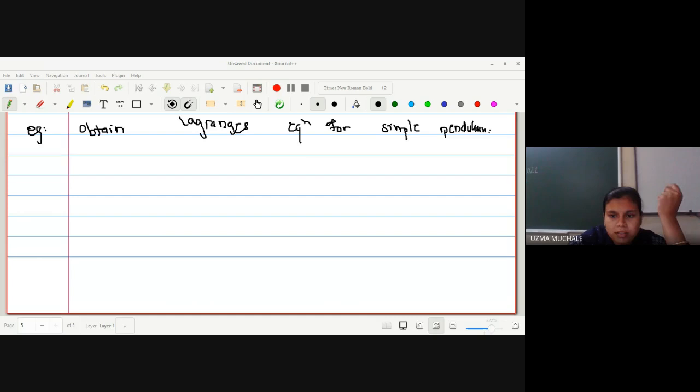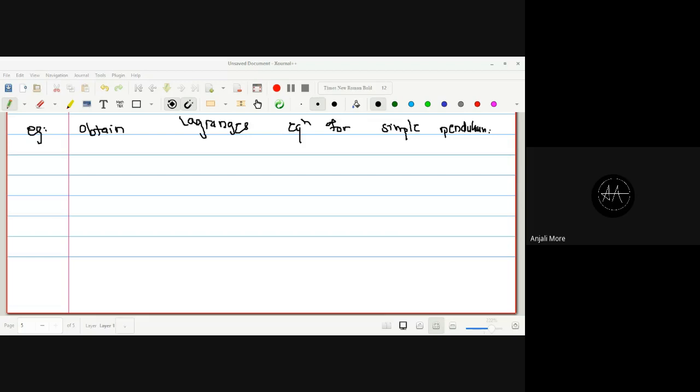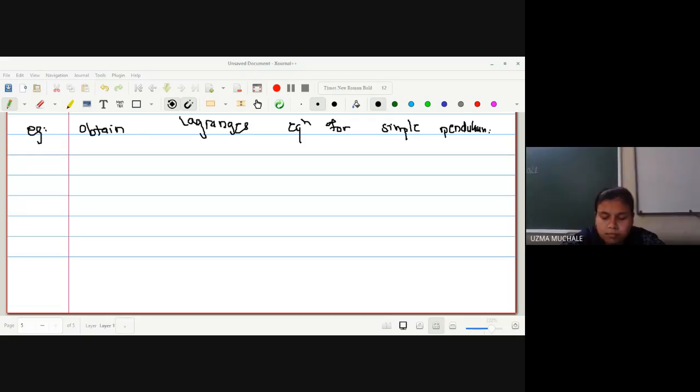How does it look? A mass is suspended by a string with some rigid support.